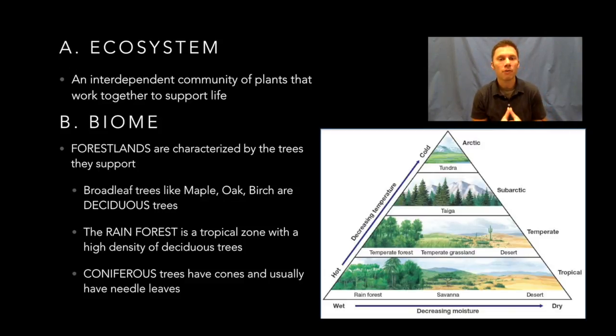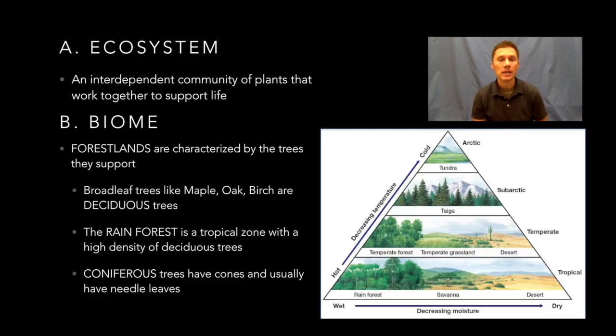The first one are forest lands, and they're categorized by the type of trees that they support. There are two types of trees here that we're going to focus on. The first one is deciduous. These are broadleaf leaves in trees like maple trees, oak trees, birch trees. You may see some of these out in your front yard, out in the woods. We see a lot of these around our area.